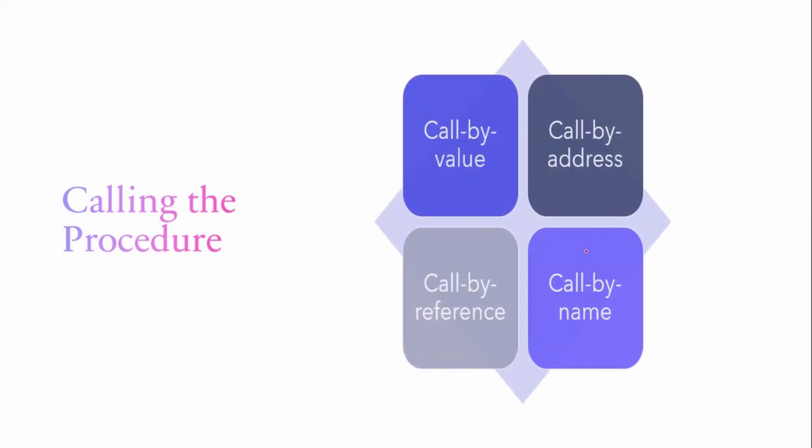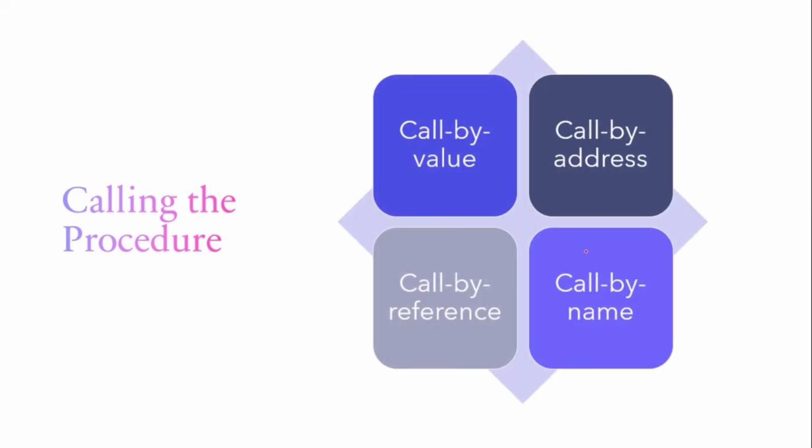We all know that there are four ways of calling a procedure. One is call by value. Call by value transmits the value of the parameters of the call to the called program. The transfer is one way only, and therefore the only value to be returned can be the value of a function.